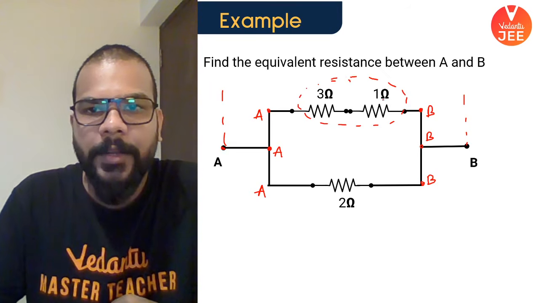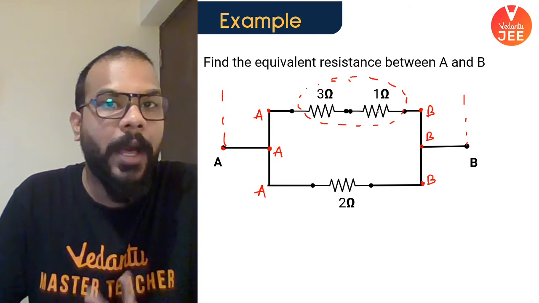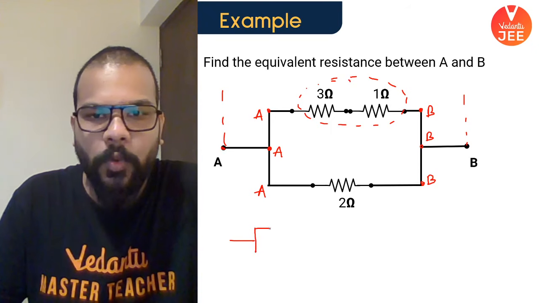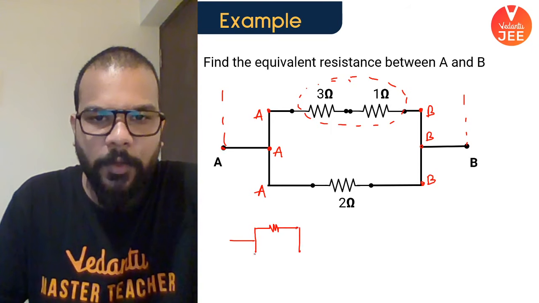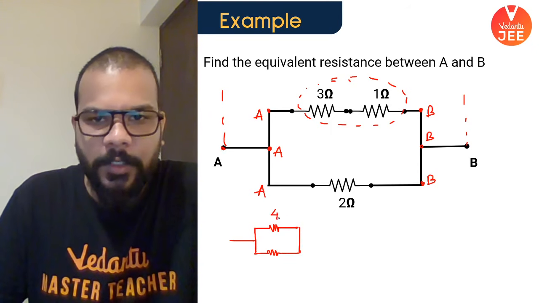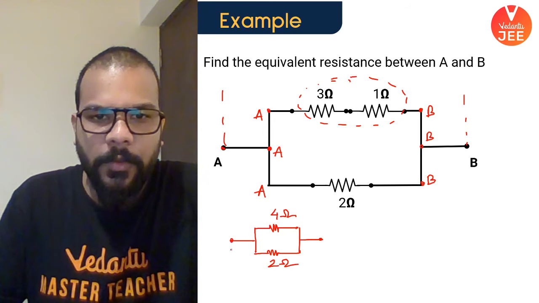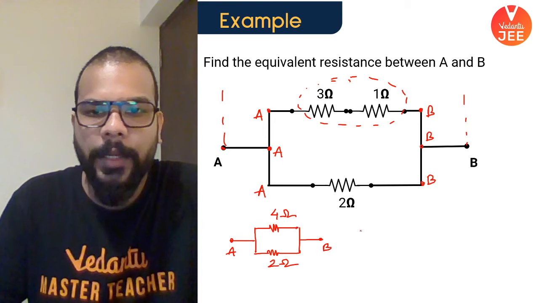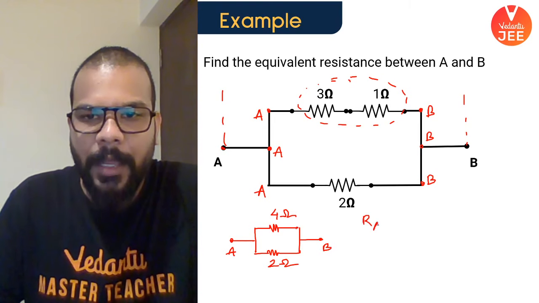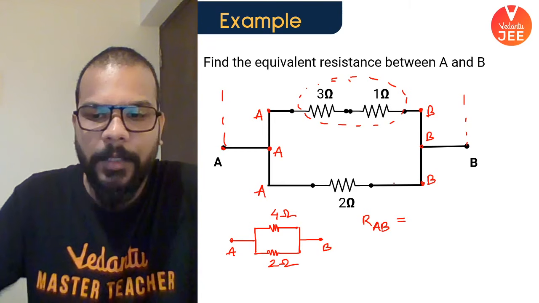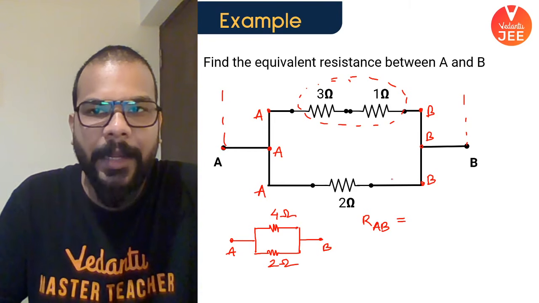So 3 and 1, when connected in series, R1 plus R2 is going to be the equivalent resistance for the upper branch. So overall, 3 plus 1 is going to become 4. This is 4 ohms, and the lower branch is 2 ohms. So now you have two resistances, 4 and 2, connected in parallel. So RAB is going to be R1 R2 upon R1 plus R2. How do we get that in parallel combination?